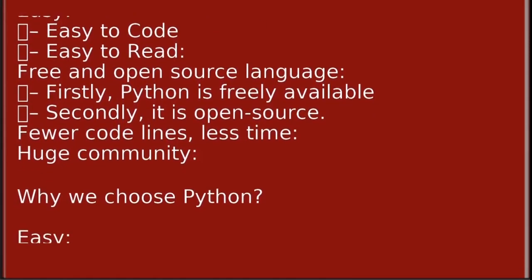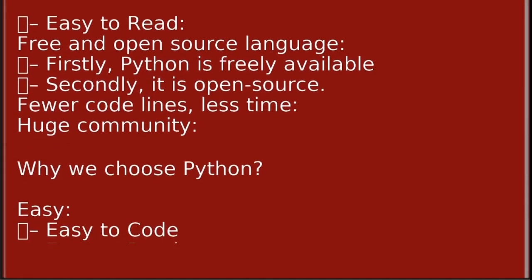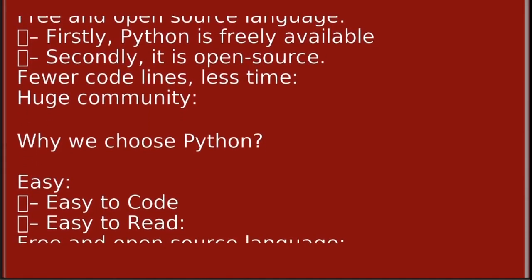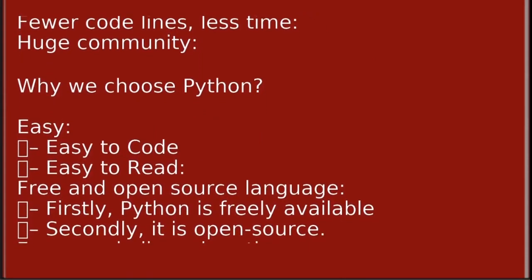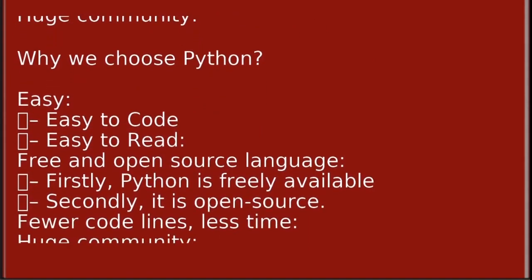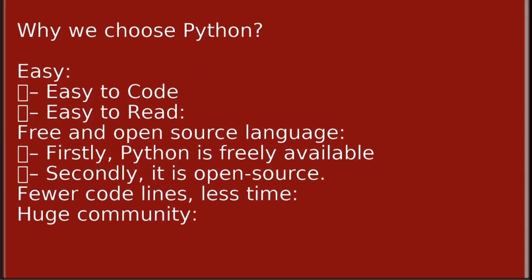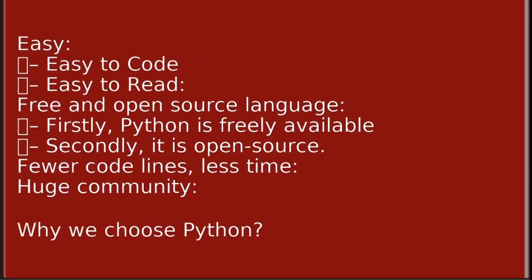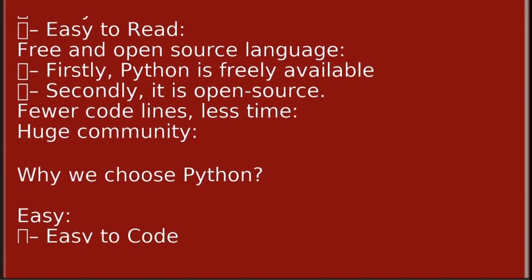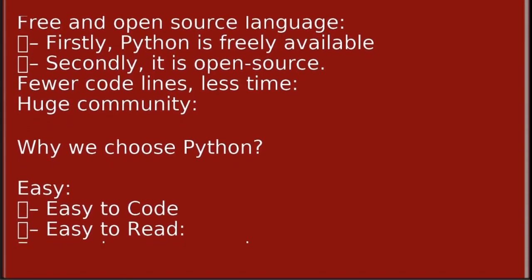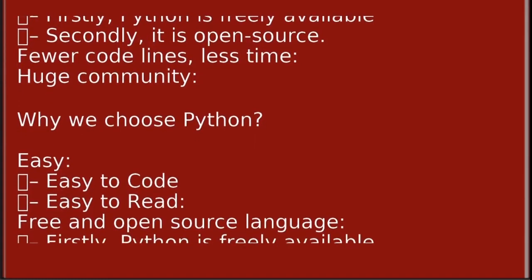The next point is that it is a free and open source language. Why do we call it a free and open source language? Firstly, Python is freely available. You can download it from the Python website. Secondly, it is open source. This means that its source code is available to the public. You can download it, change it, use it and distribute it.